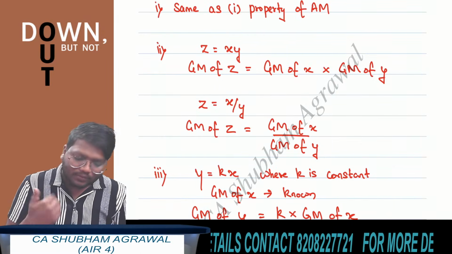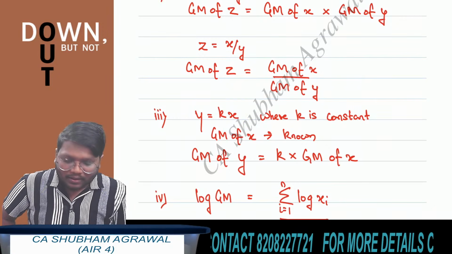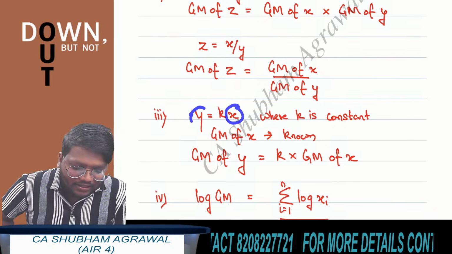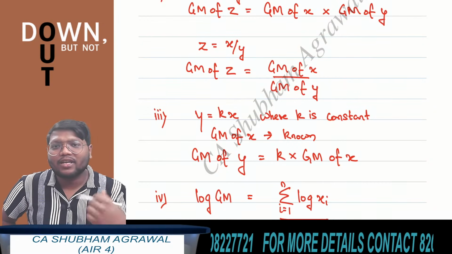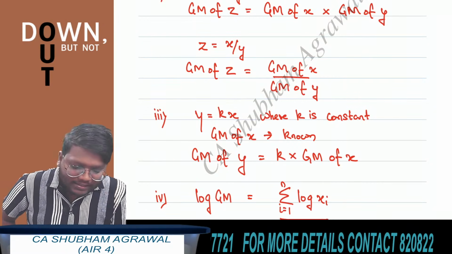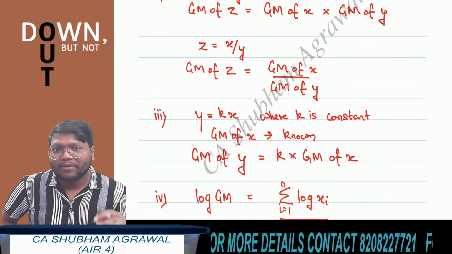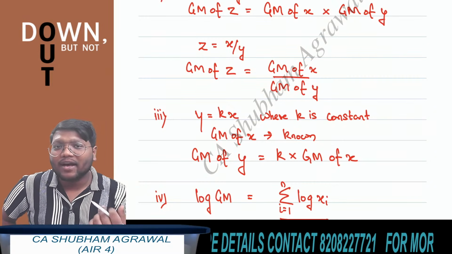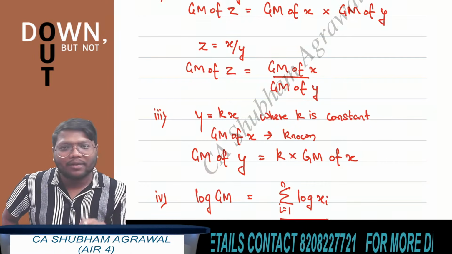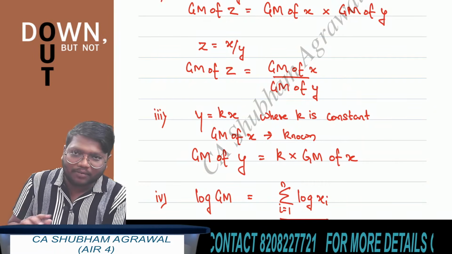Okay, the third property is y is equal to k multiplied by x. This x is one variable and this y is another variable. From this variable x we are constructing a new variable y, and this k is a constant. So y is equal to k multiplied by x. The geometric mean of x is known. So how to find the geometric mean of y? The geometric mean of y is equal to k multiplied by the geometric mean of x.